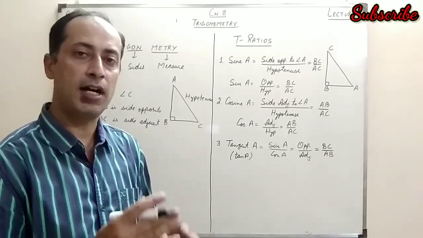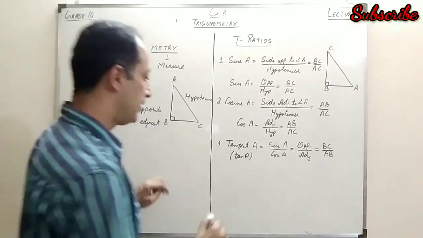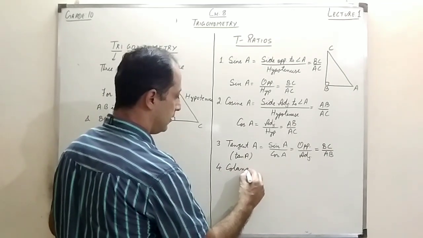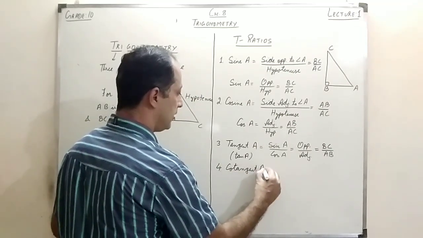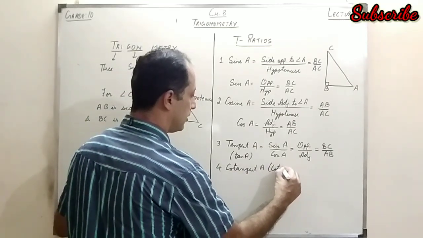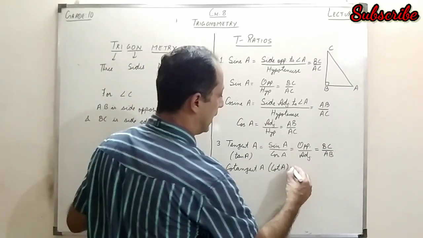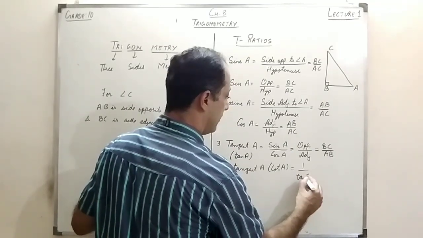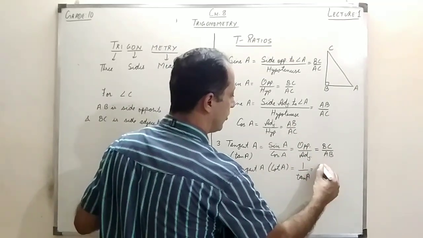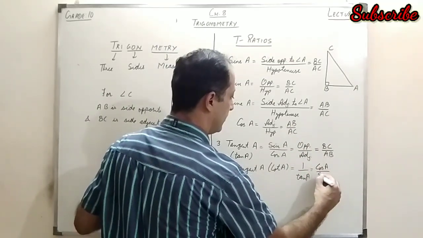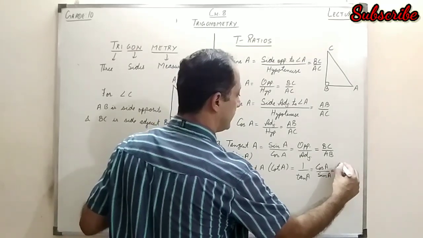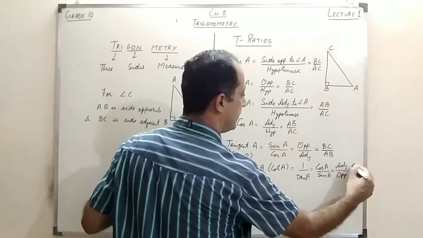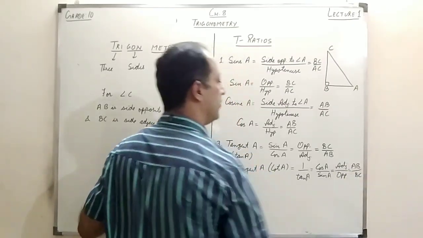The other three ratios are the reciprocals of these ratios. Right. Now I talk about the fourth one. I talk about cotangent. Cotangent A. In short, it is called cot A. Now this cot is a reciprocal of tan. This means it could be written as cos A upon sin A also. It could be written as adjacent upon opposite. And obviously the adjacent side is AB upon BC.